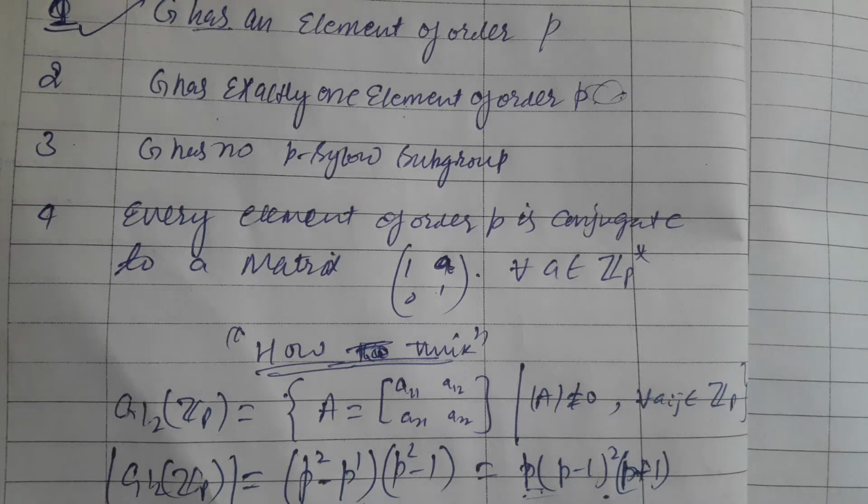Okay, please apply the Sylow theorem. If you want to do this immediately, apply Sylow's third theorem, which says that 1 plus kp divides the order of the group, and p is just a prime number. So G has no p-Sylow subgroup. Suppose G has a p-Sylow subgroup; this cannot be possible. Since the prime is a divisor of the order of the group, the group must have a subgroup.